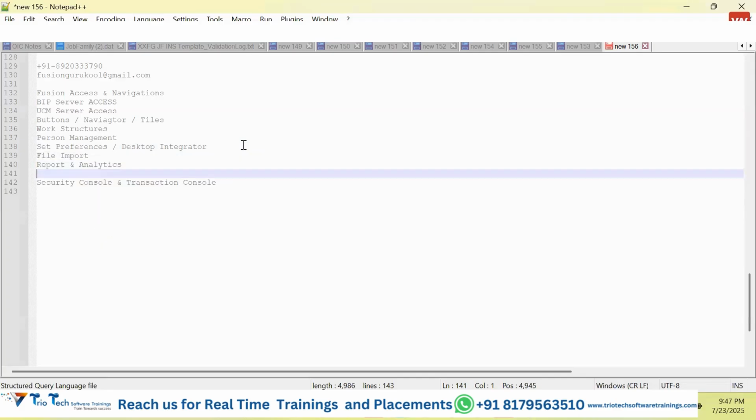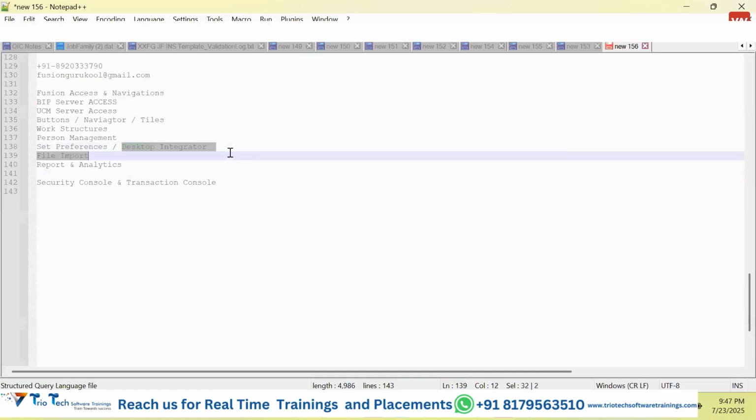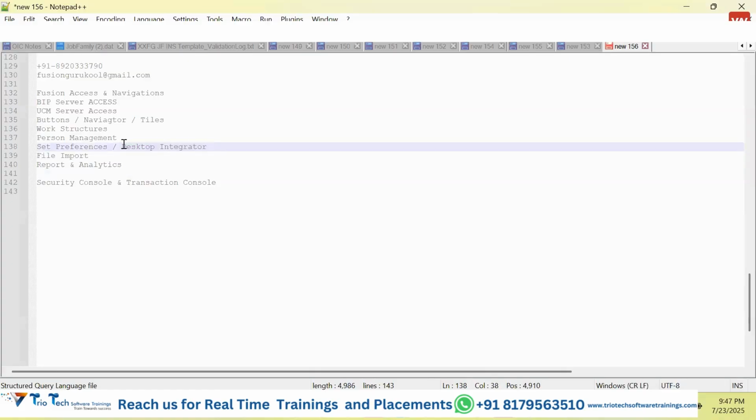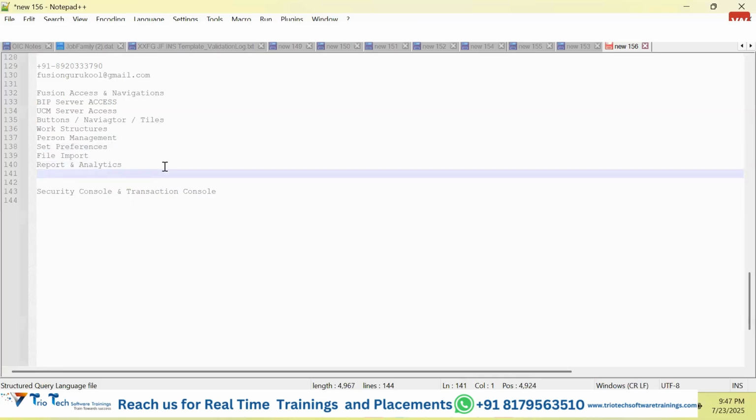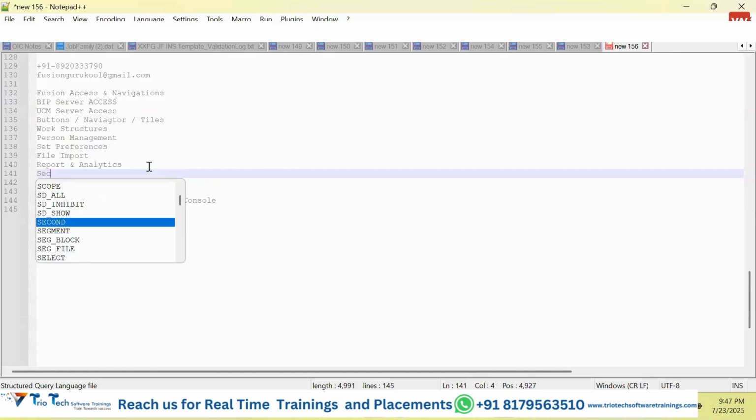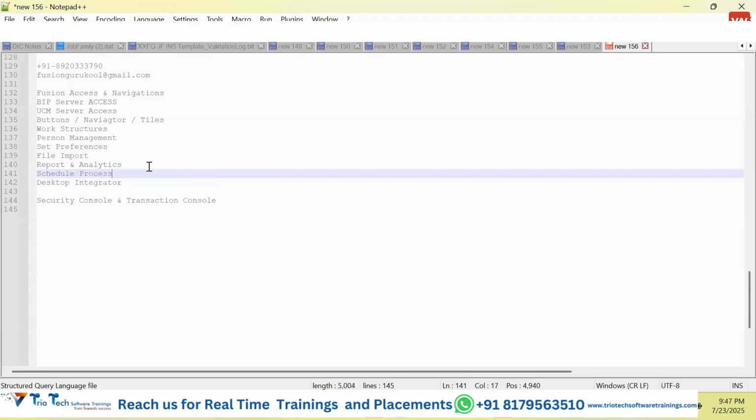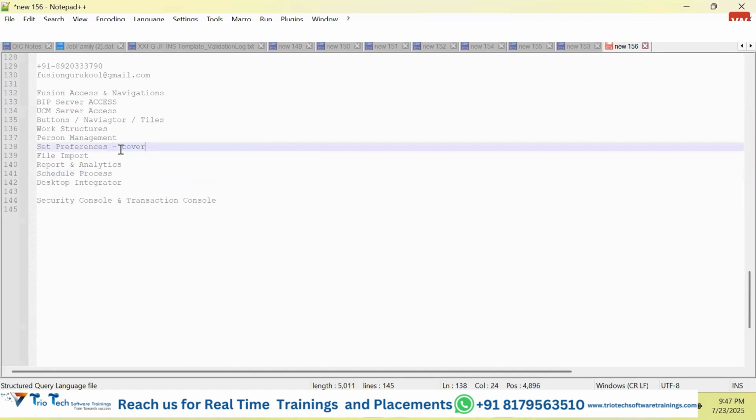Just the screens, guys. We are not talking about what these softwares are meant for. Only file import we have covered. Whatever the capability of file import, we have covered it, so please refer to this particular video. There is nothing other than this in file import. We have not covered Desktop Integrator. We have seen Schedule Process. This we have covered completely. There is nothing other than this.